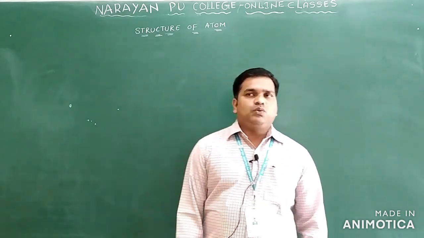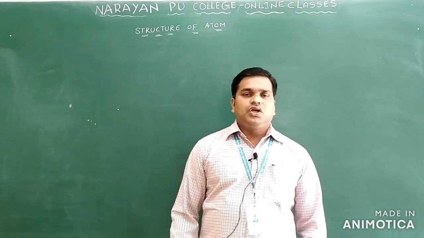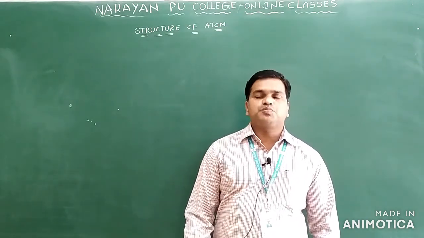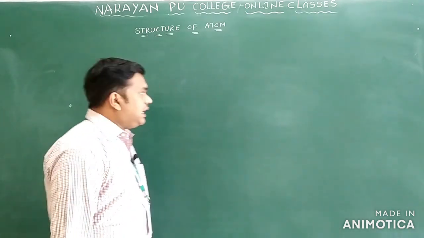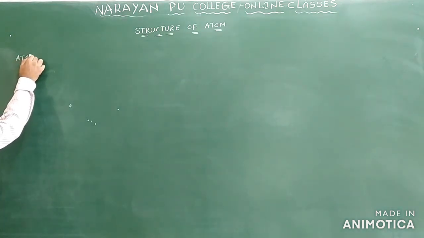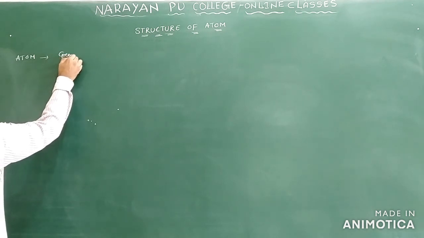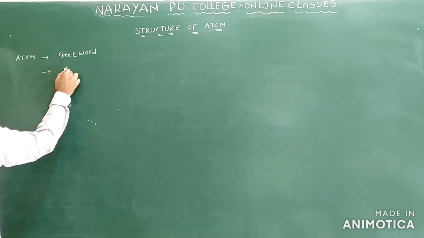Generally, what is an atom? Atom is the smallest particle. You know already that matter is composed of small particles which are called atoms. The word atom is derived from the Greek word atomio.